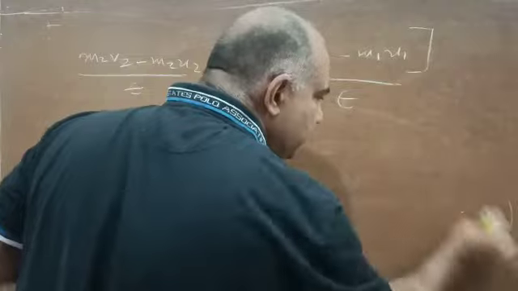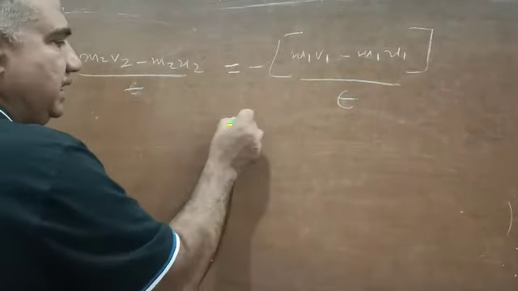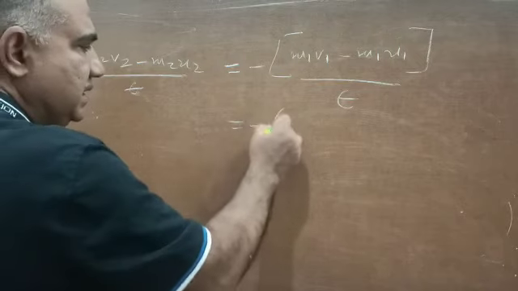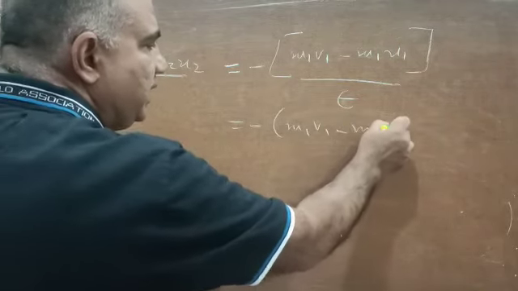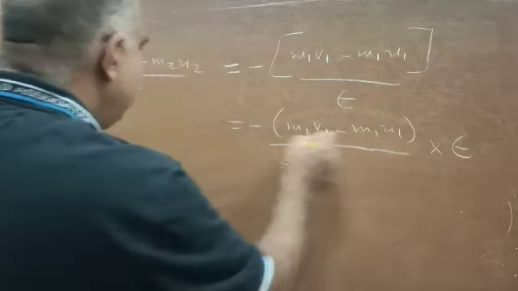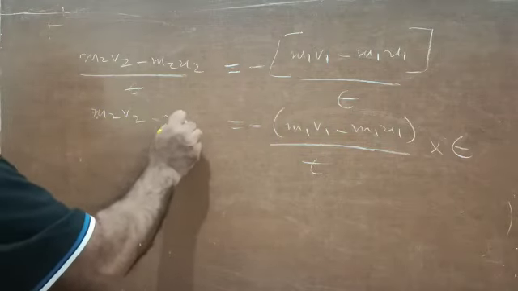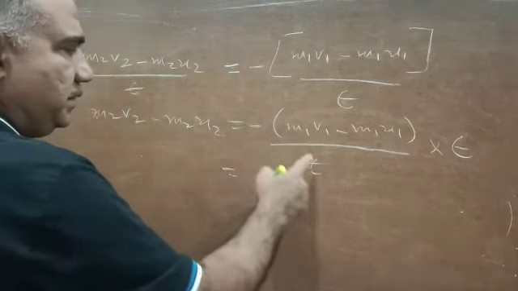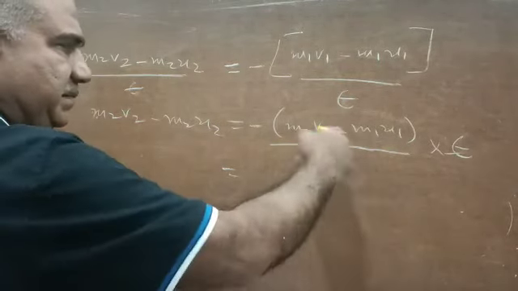Now we see this t, if it goes that side of the sign of equality, it will get cancelled. So we will write minus m1 v1 minus m1 u1 upon t into t, and here we will write m2 v2 minus m2 u2. Now this t gets cancelled, and with this minus sign, the signs inside the bracket will change.